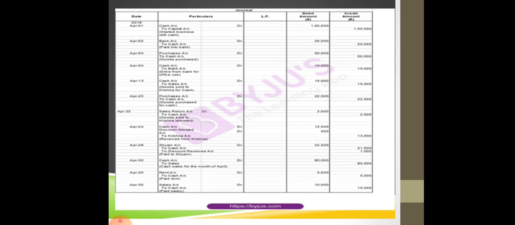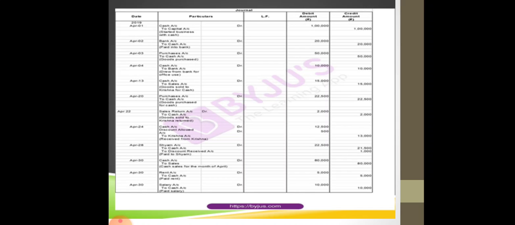If you are not a commerce student, if you have no understanding of these accounts, how will you understand what has been done in the journal? By this simple narration, you can understand what the accountant or the person has done in this entry. It means business started with cash. इसका मतलब हो गया कि इस एंट्री में क्या हुआ है, इस एंट्री में बिजनेस स्टार्ट किया गया है with cash. Now your second entry is paid into bank.